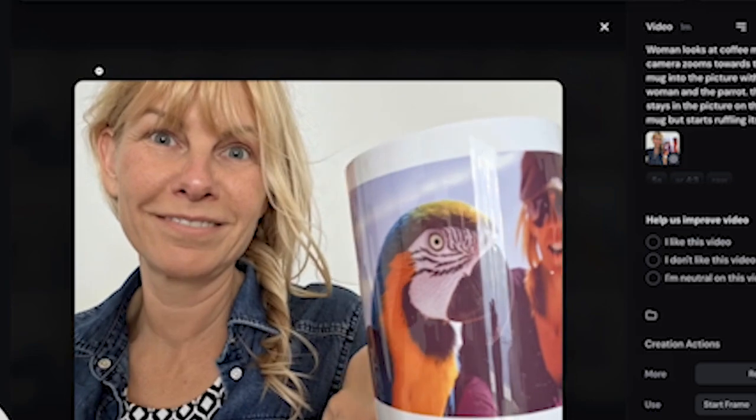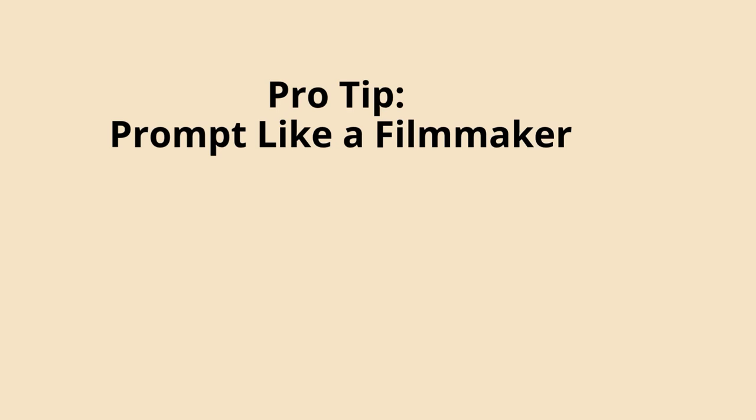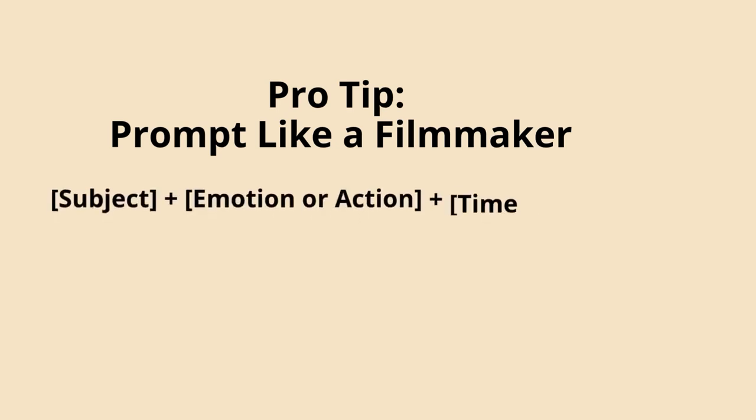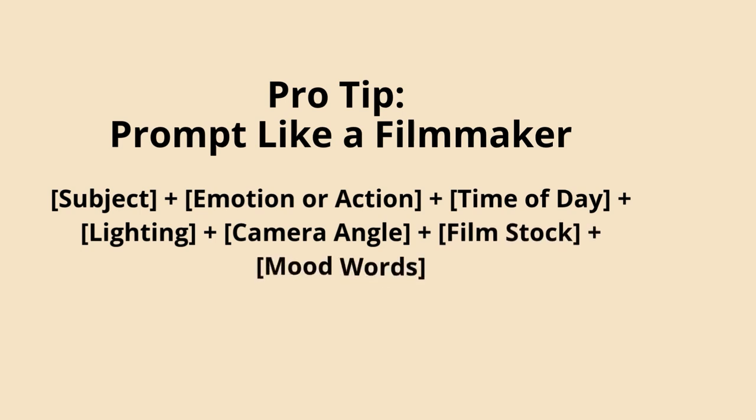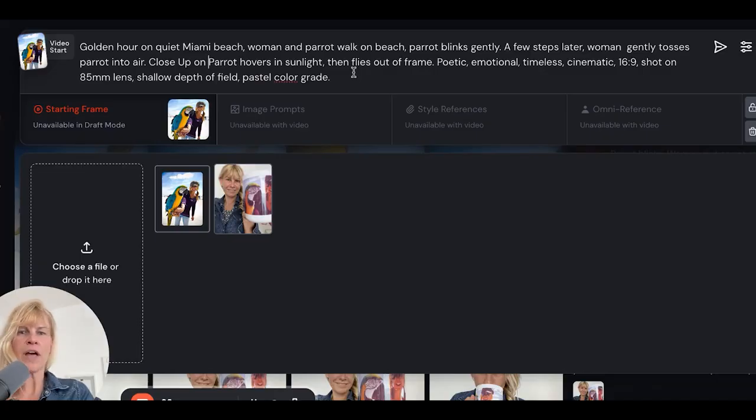What I realized after trying a few things is you have to prompt Midjourney like a filmmaker. So you need the subject, you need the emotion and the action, you need the time of day and lighting, you need the camera angle, and you need to put in the mood. This is a formula, so use this blueprint. These are very cinematic prompts, okay? And I think this is what it takes to do this with Midjourney. So let's run this again.